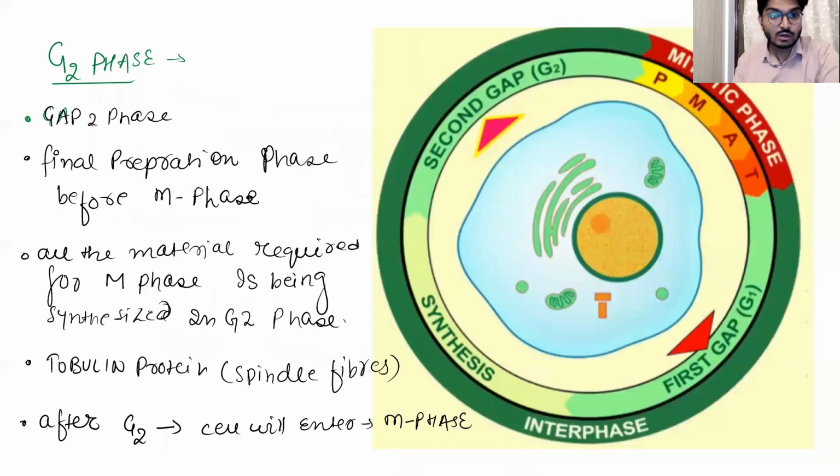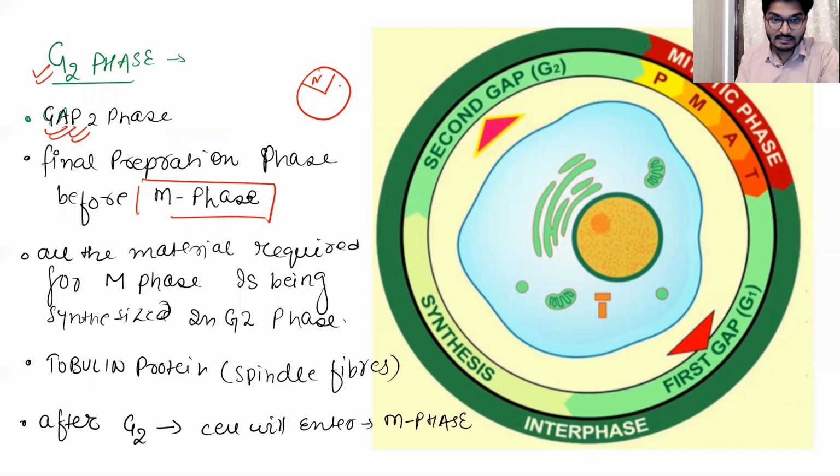Okay, now let's talk about the G2 phase. So gap 2 phase is the final preparation phase for the M phase, where the actual division is done. So all the final preparation is done in the gap 2 phase, right? So if this is the cell cycle, with the M phase, G1 phase, S phase, and the G2 phase, here the preparation is being done for the S phase.